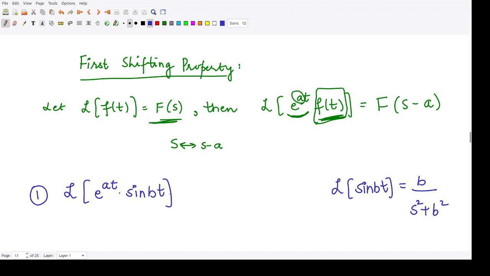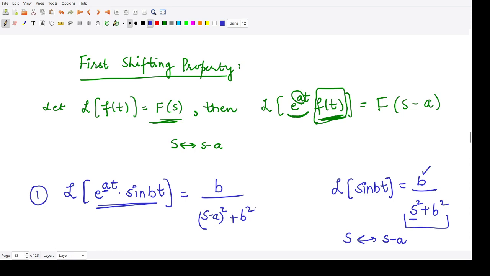So what you have to do is just replace this s with s minus a, where a is the quantity given here. So what do we have as a final answer? It is equal to b, there is no change in b because there is no s, and in place of s we write s minus a whole square plus b square.